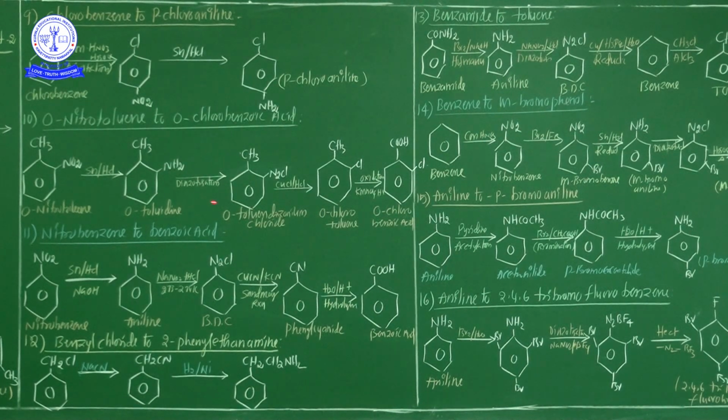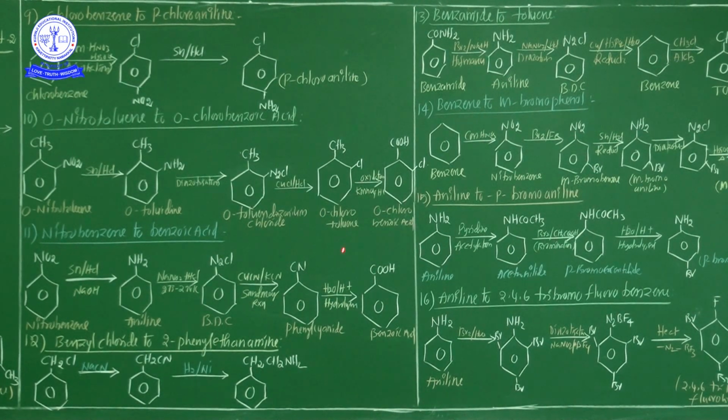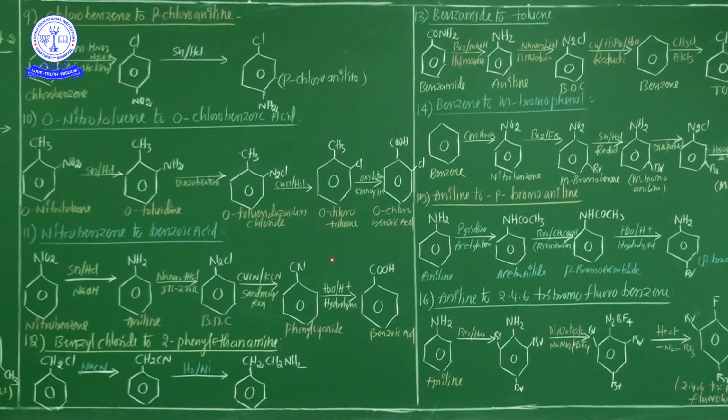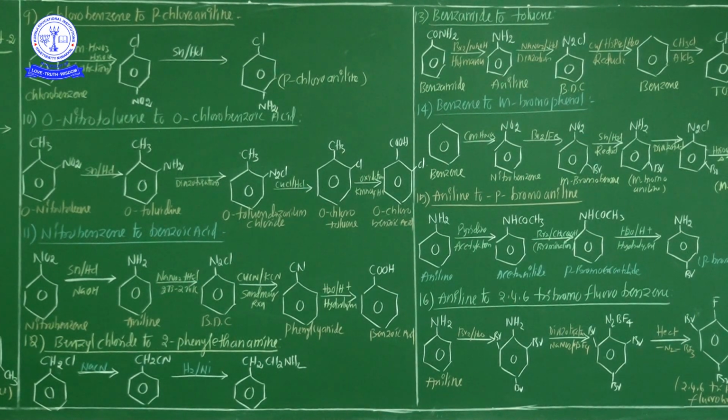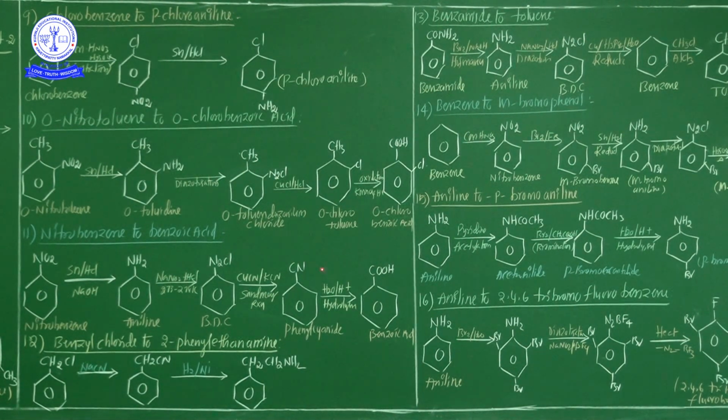Now I will give one question. Try to write this conversion, my dear students. Aniline to benzyl alcohol. Write it down in your notebook. Next one, benzoic acid to aniline. Okay? Prepare well all the organic chapters, chemical properties and physical properties, conversions and named reactions, especially named reactions.